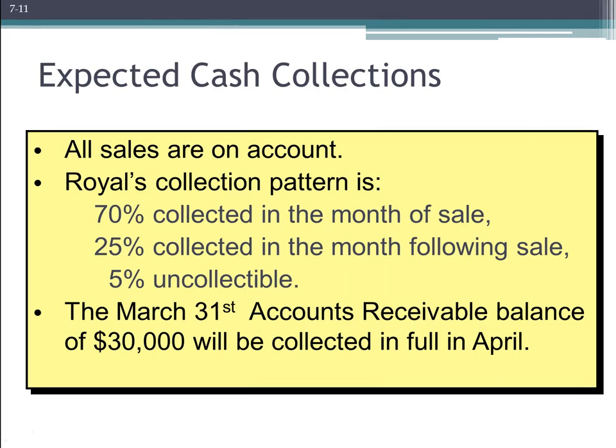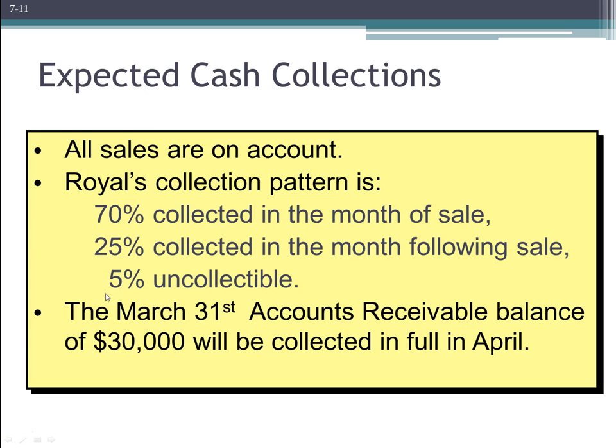So moving on to the expected cash collections. What I want us to assume for this example is that our company, Royal Company, all of our sales are done on account, so nothing is done in cash. Also, our expected collection pattern is that we collect 70% of the sale in the month of the sale itself, then we collect 25% in the month following the sale, and the remaining 5% of our sales generally is uncollectible.